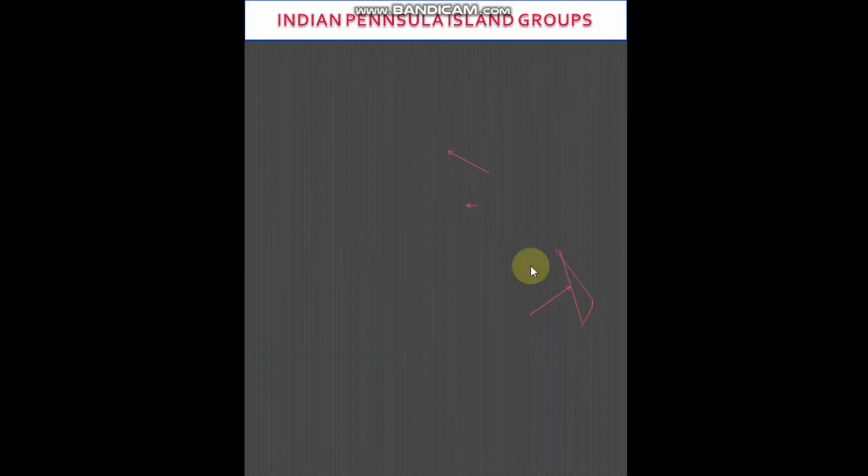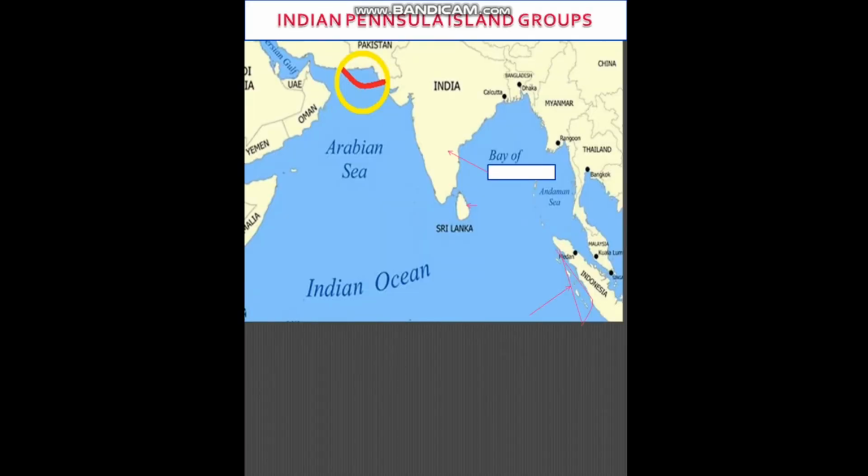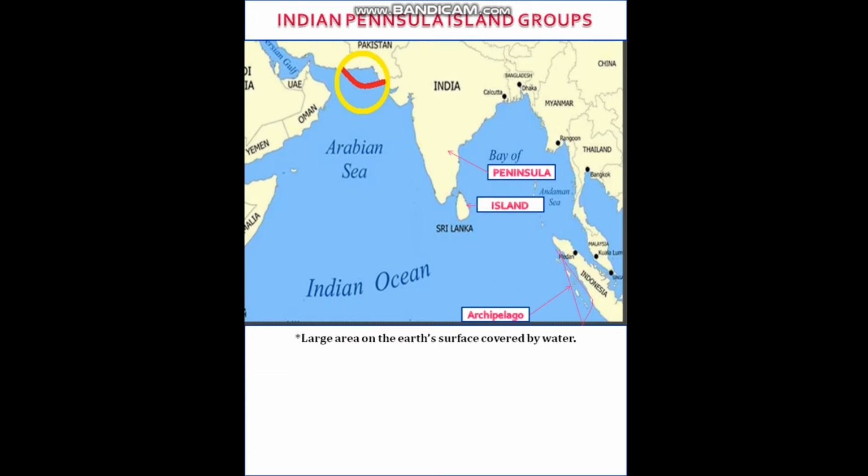Next we shall be seeing the Indian Peninsula and islands. The large area on Earth's surface covered by water is known as what? It is an ocean. There are mountains, valleys and plains under the sea.